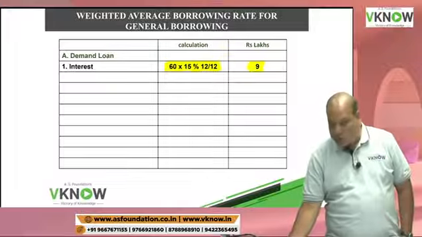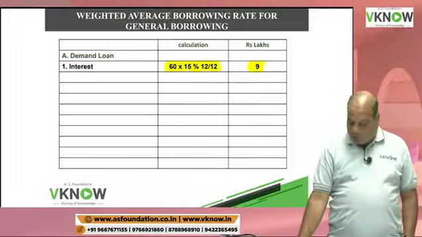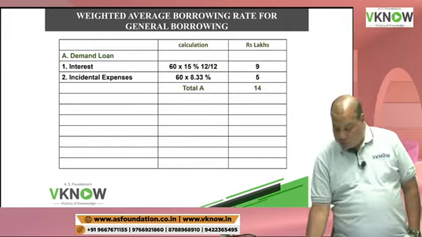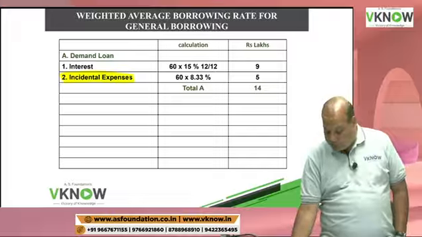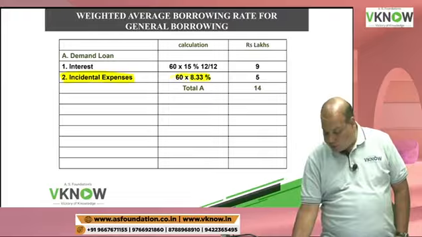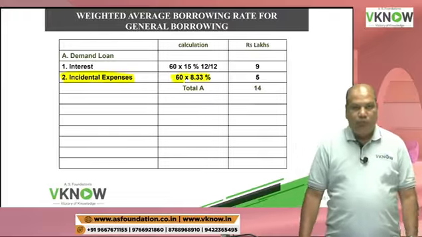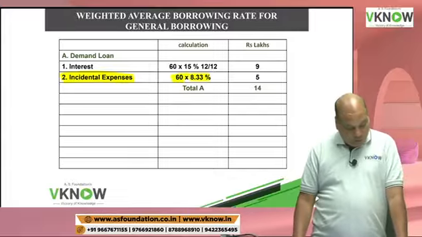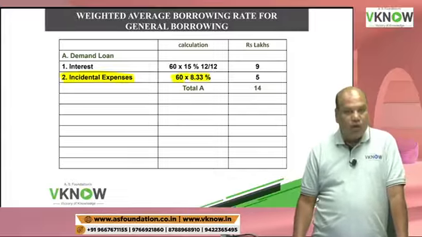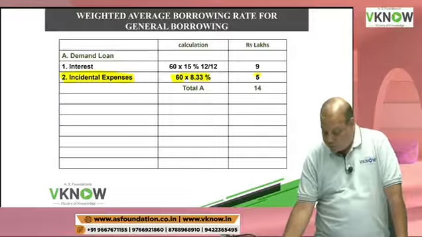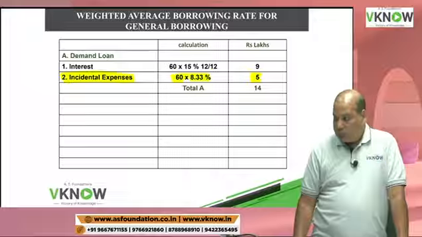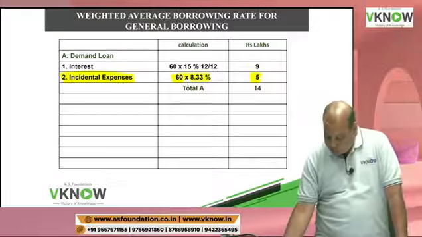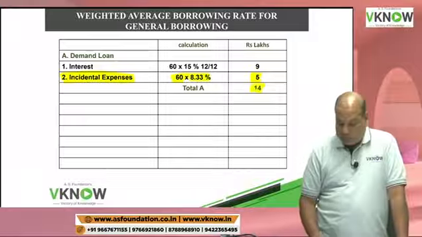The interest portion is 9 lakh, and there is an incidental expense also. So incidental expense will be flat 8.33% of 60. So take the calculation, and the question says you have to round off to the nearest lakh, 5 lakh. The total comes to 14 lakh.